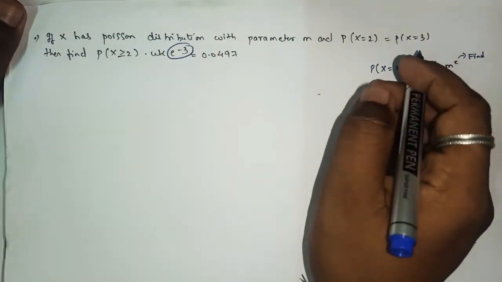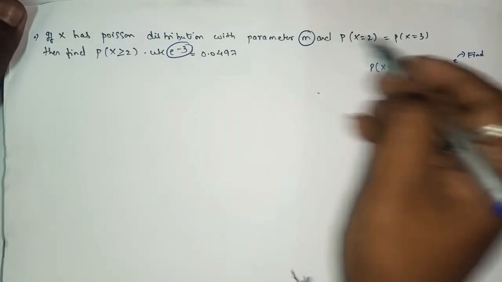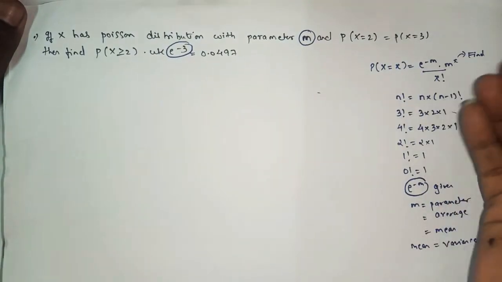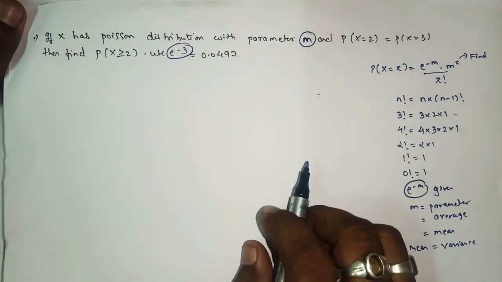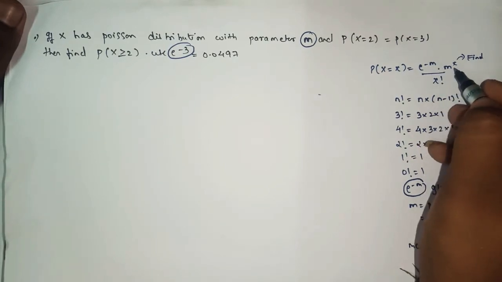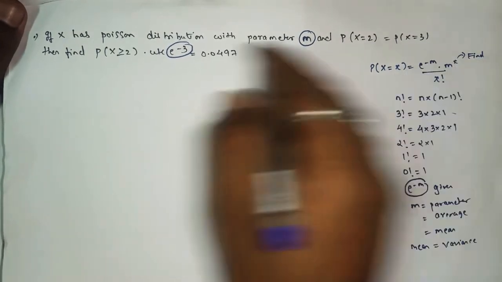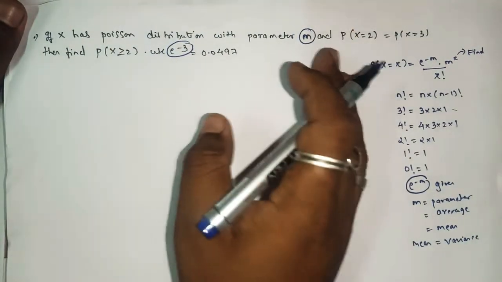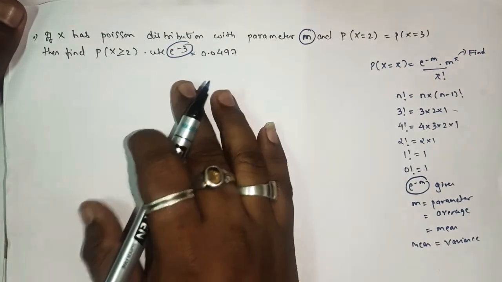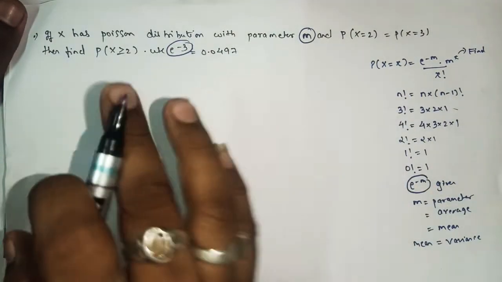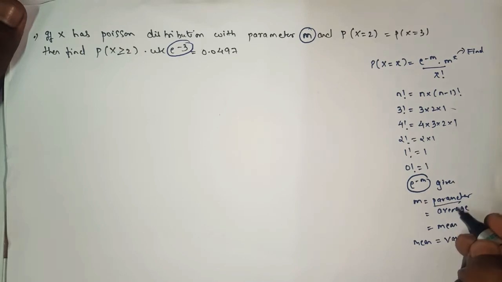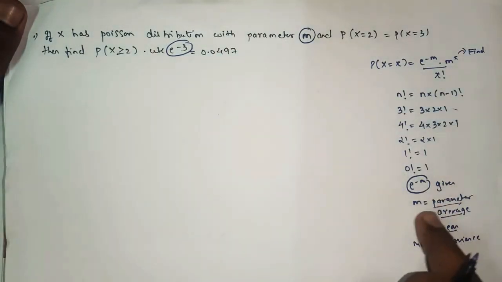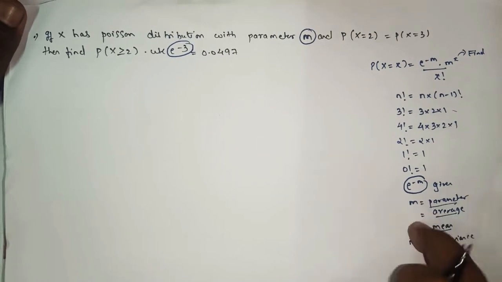As in this question, we don't have the value of m, and without knowing the value of m we cannot find our answer, yes or no? Here we require m, and x also. In this question, it is not clearly mentioned where the value of m is. As I told in the last lecture, the value of m will be there in the question itself, or from the words parameter, average, mean you will come to know the value of m.